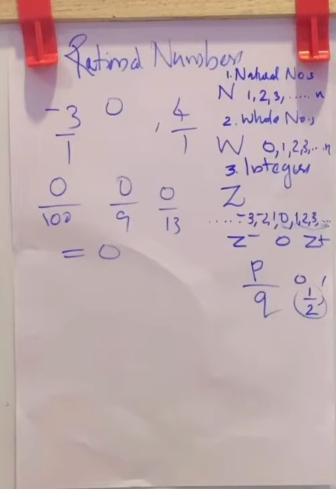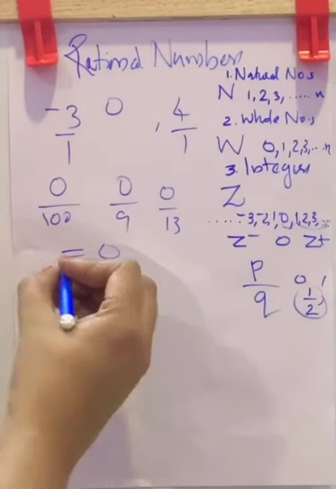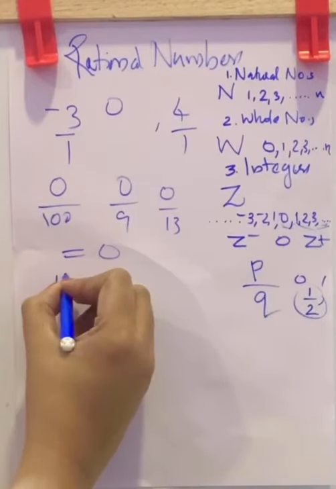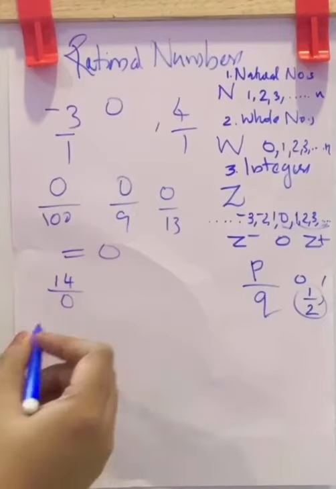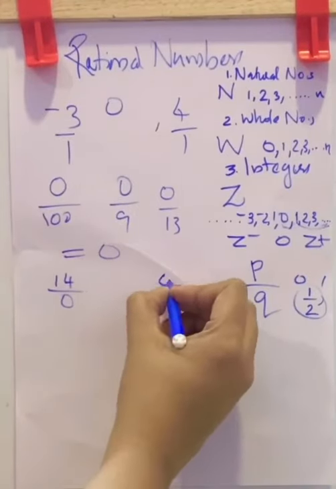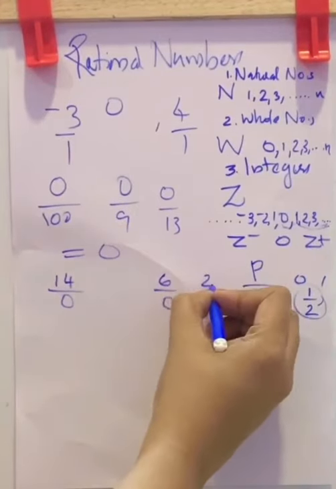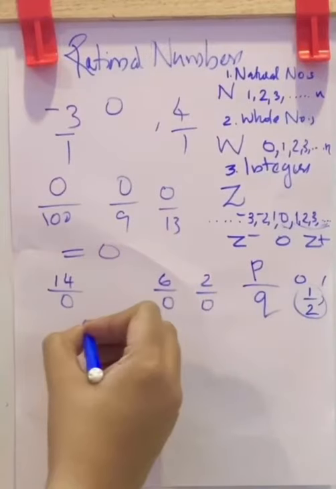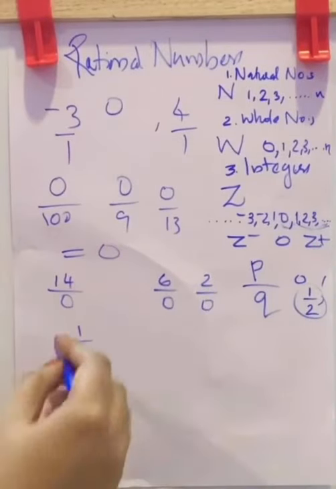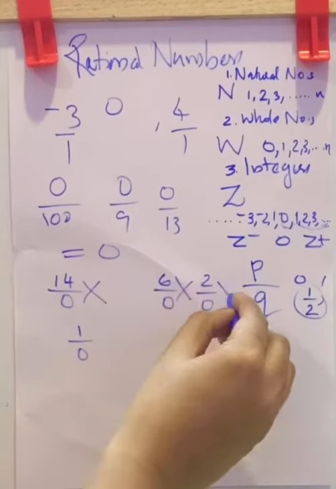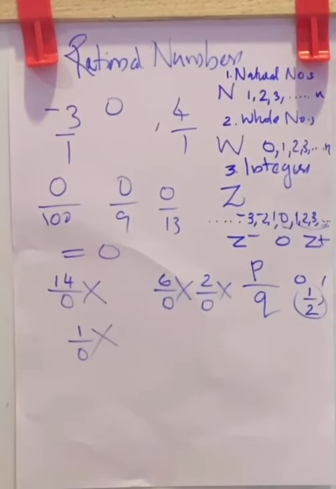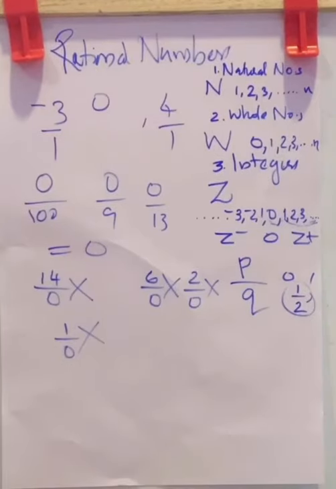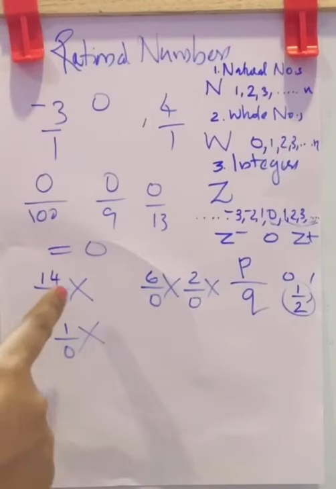But remember, you can take 14 divided by 0, or 6 divided by 0, or 2 divided by 0, or 1 divided by 0. These are all not defined. This is not the form you write as P by Q. That is, Q must not be 0. For any number, you can't divide it by 0.